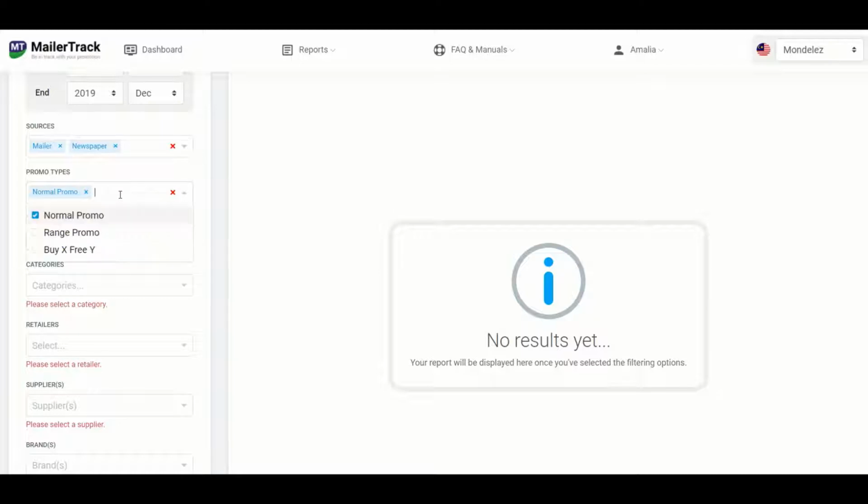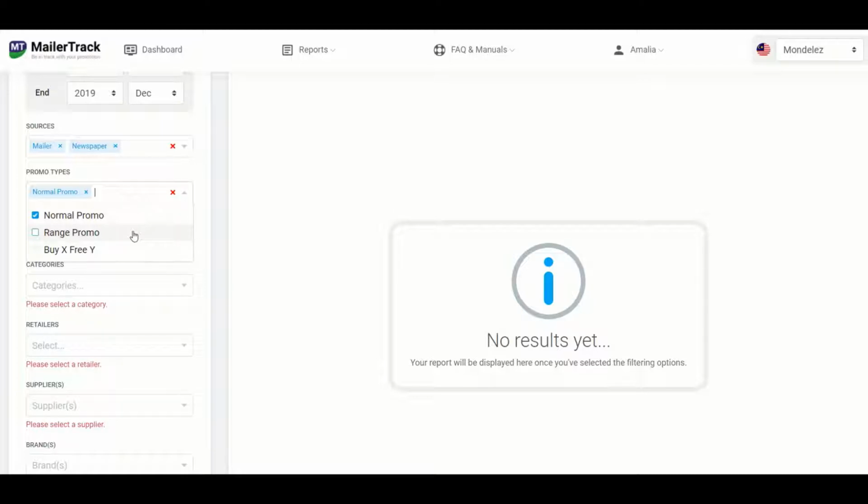Under promo type, we'll have normal promotions, range promotions, and by X3Y. These are the 3 different types of promotions that we're currently tracking. By X3Y is something that we're only tracking in-store, in convenience stores, and it refers to promotions where the price is not stated anywhere on the POSM or on the poster. Normal promotion here refers to anything with the product description and the price, while range promotion refers to when instead of a price, a percentage discount or a price range is given for the product.